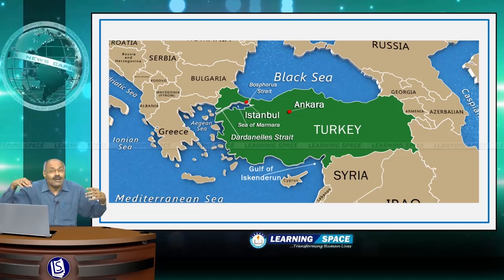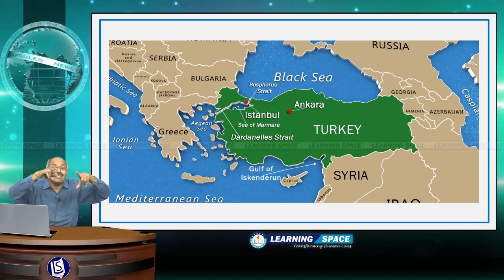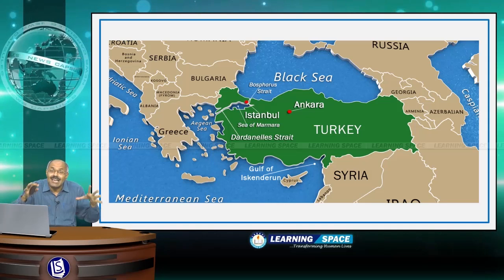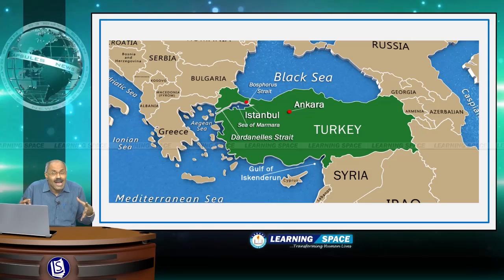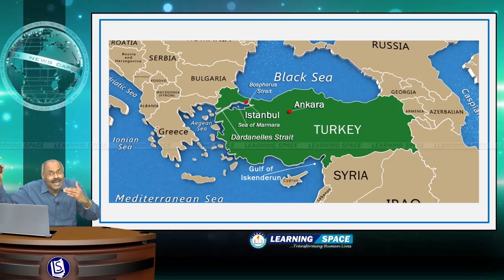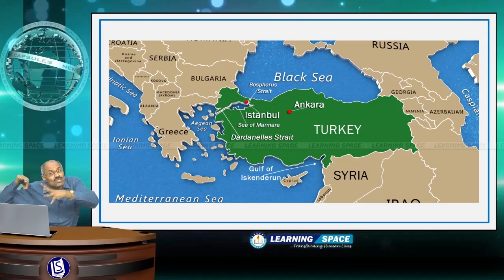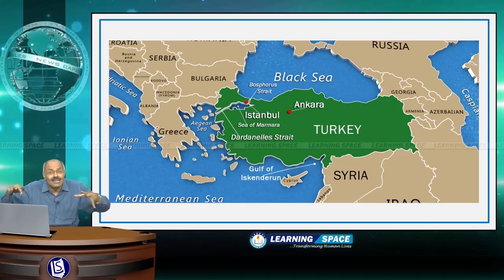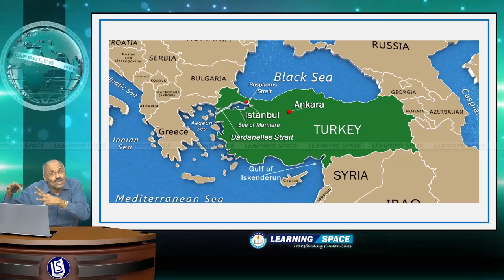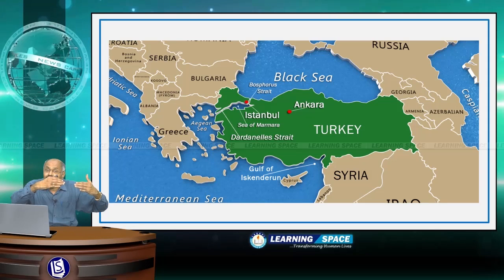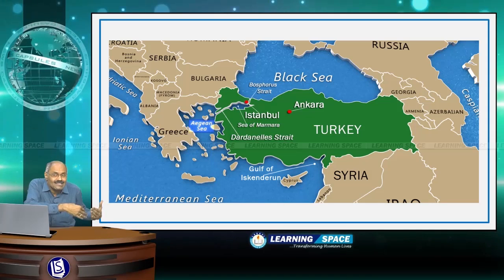And in Turkey there are two important straits, and in between these two important straits there is Sea of Marmara. Please don't forget, the Sea of Marmara is exclusively within the land boundary of Turkey. The Sea of Marmara towards one side is connected to Black Sea through Bosphorus Strait, and Bosphorus Strait bifurcates Asia from Europe, and Turkey is situated in Asia as well as Europe, and Istanbul city itself is situated partly in Asia and partly in Europe. And the other side of Sea of Marmara, through Dardanelles Strait, is connected to Aegean Sea.